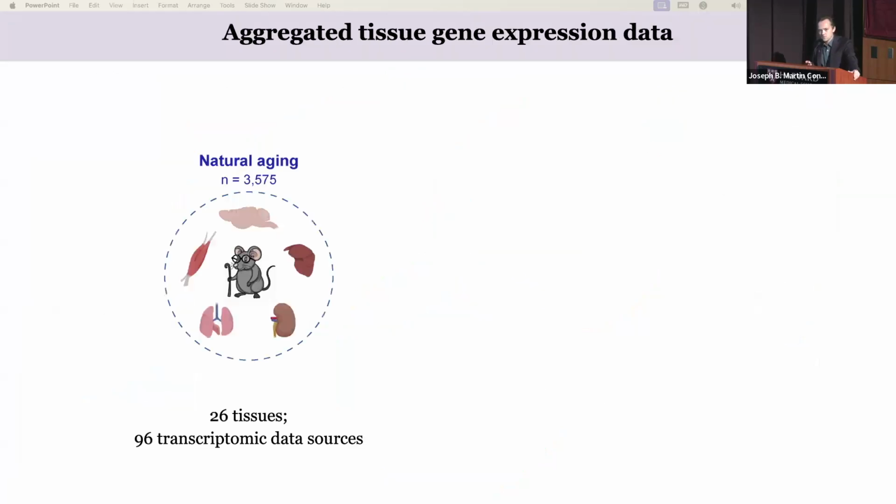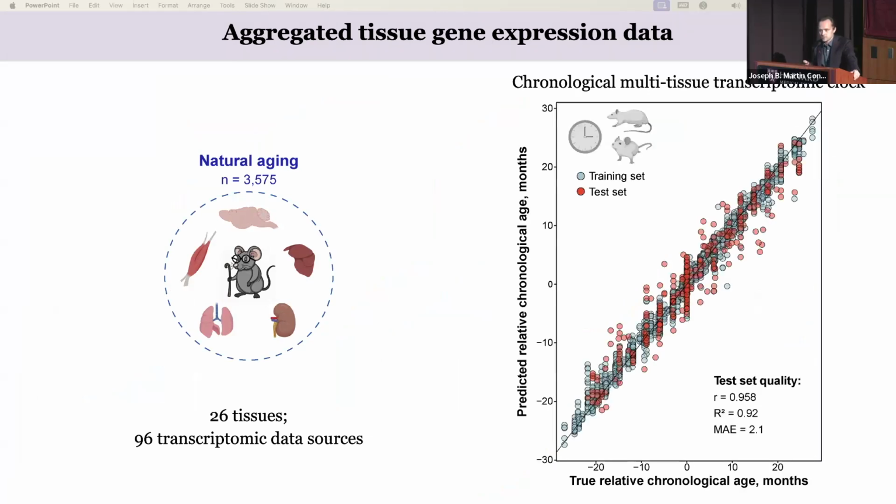To test it, we first collected gene expression data from tissues of mice and rats across different ages. It's more than 3,500 samples from 96 independent datasets. And we first trained a chronological clock of just chronological age across different tissues. You can see here that the correlation on the test set is comparable to established epigenetic and proteomic clocks.